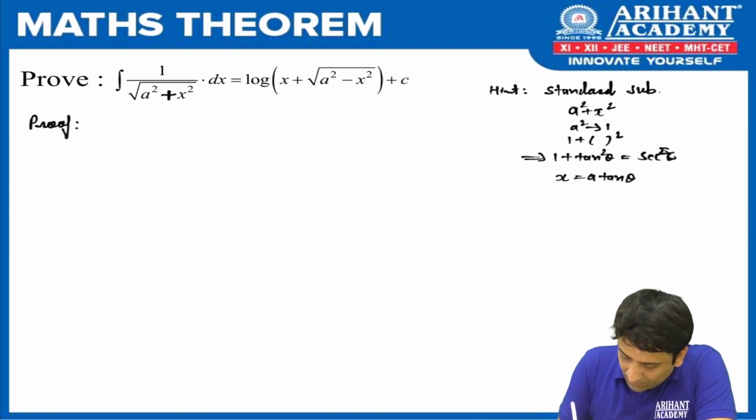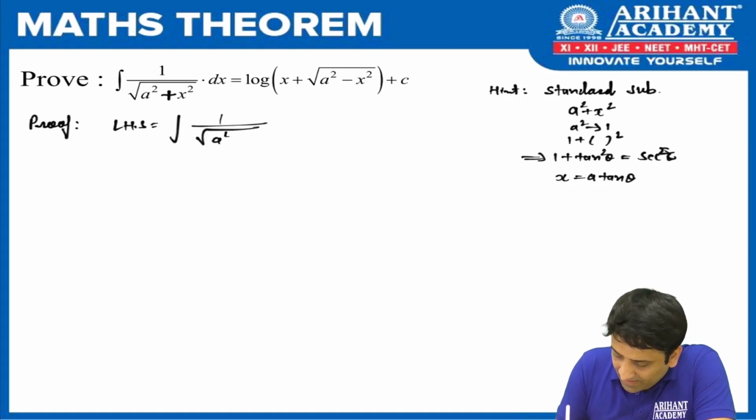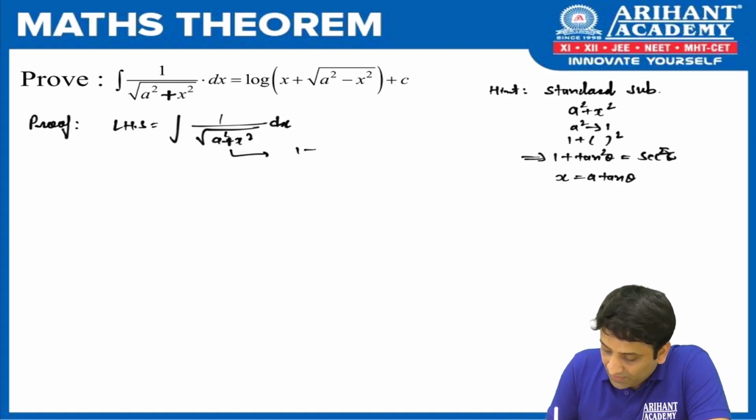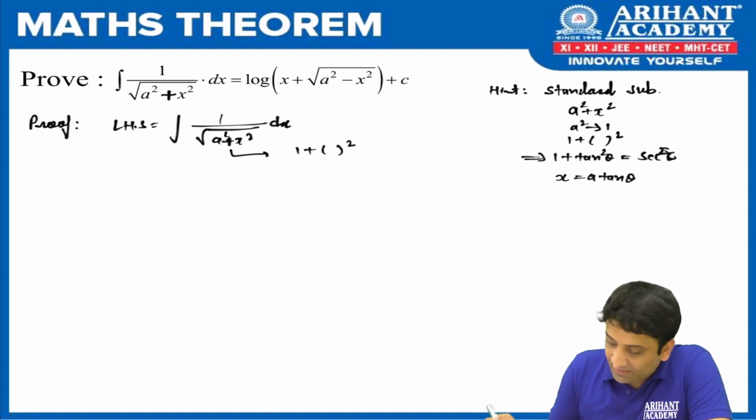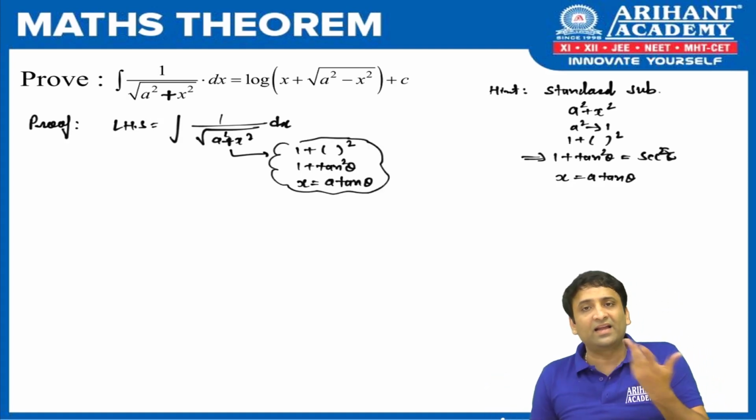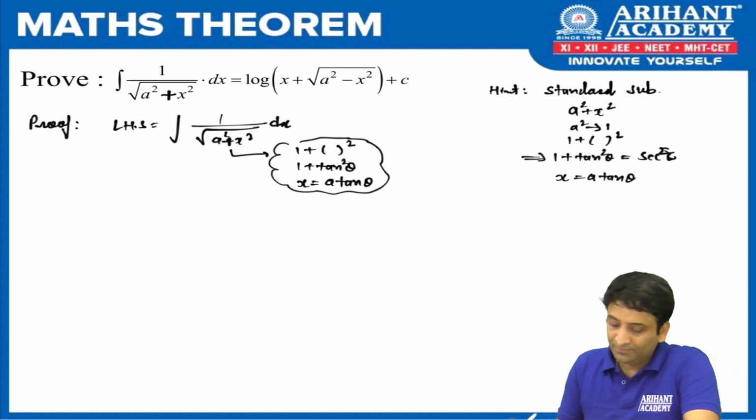Let's begin the proof. Let's take LHS. What do we have in LHS? We have root of a square plus x square dx again. Let's decide one more time. In place of a square, I can see 1. In place of x, I see 1 plus something square. I think of 1 plus tan square theta. With this, I got an idea that I should solve this by substituting x as a tan theta. Just remember this, the rest of the part we are going to solve just like a sum.